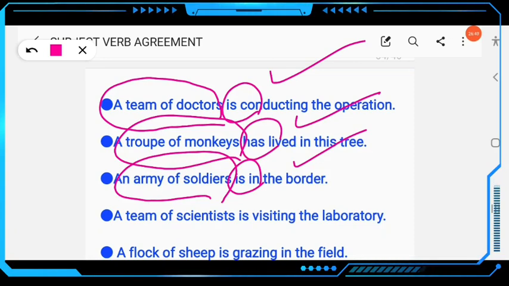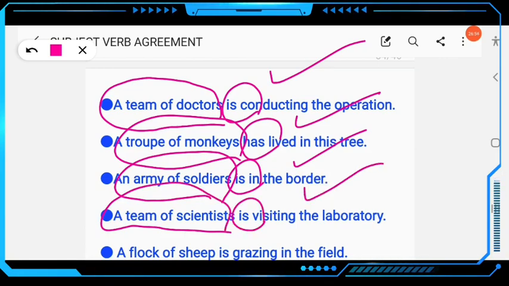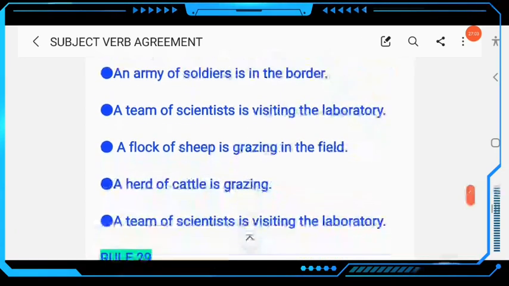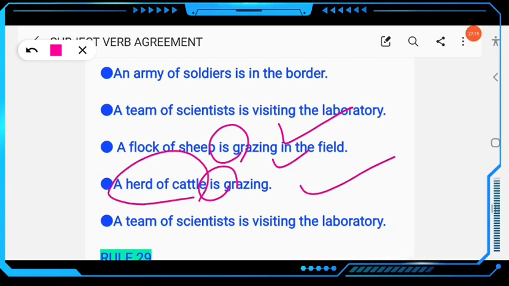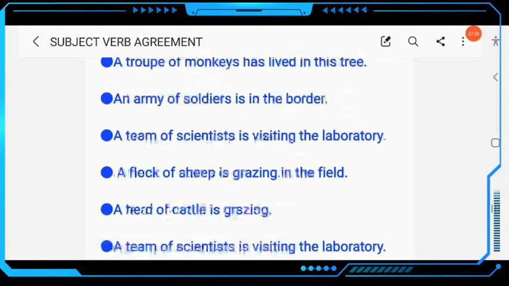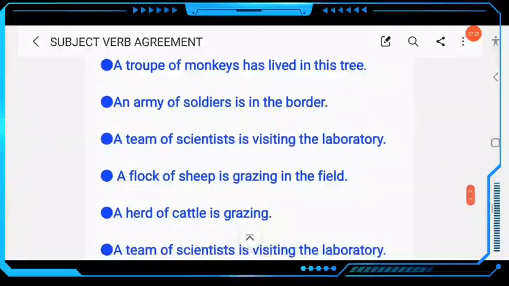A team of scientists is, not are, visiting the laboratory. A flock of sheep is grazing, not are grazing. You can write cattle are grazing in the field. A herd of cattle is grazing, not are grazing. Here a flock of sheep is, a herd of cattle is grazing. Is this already clear? So this is rule number 28.